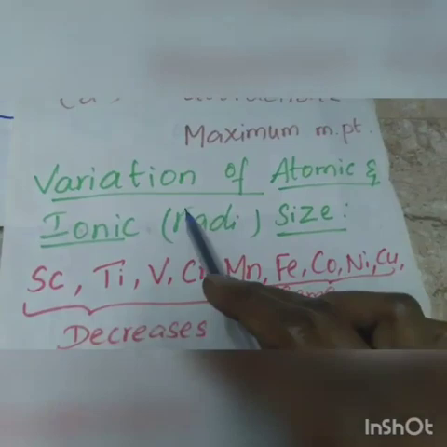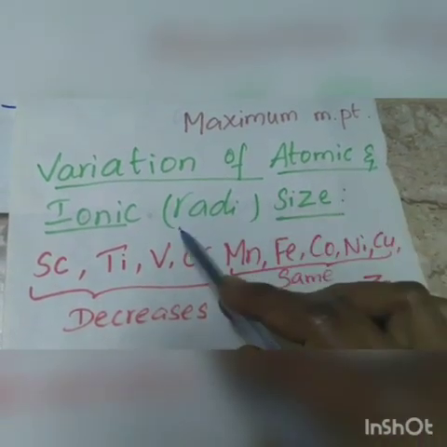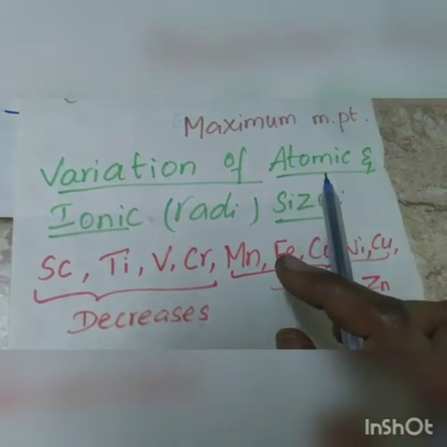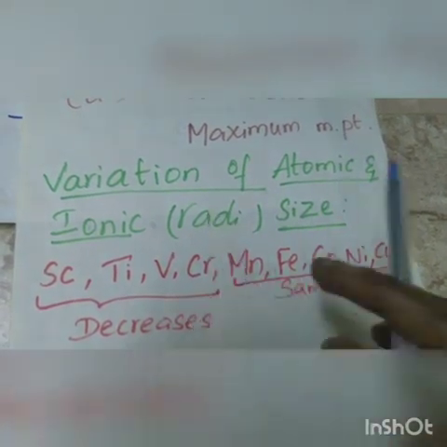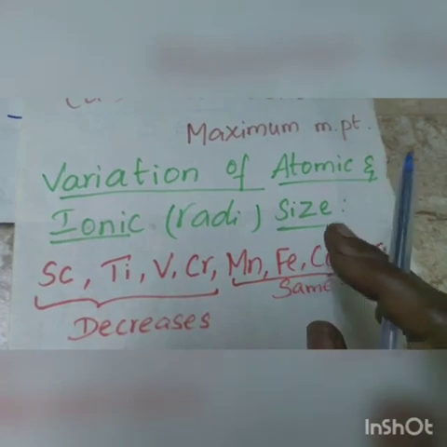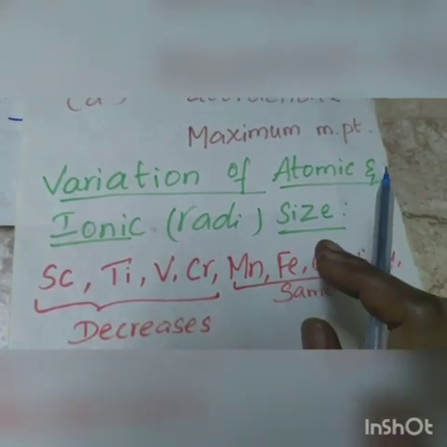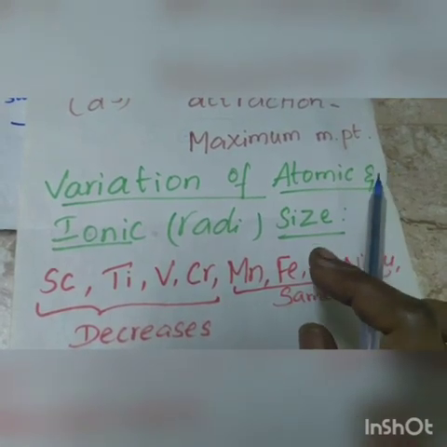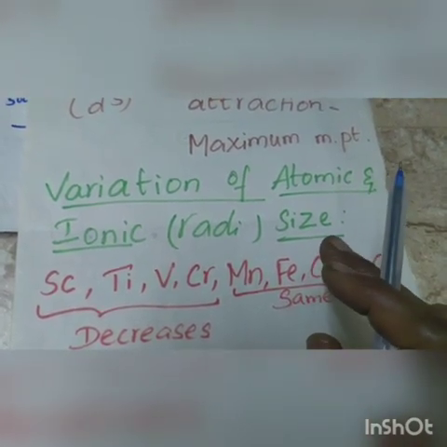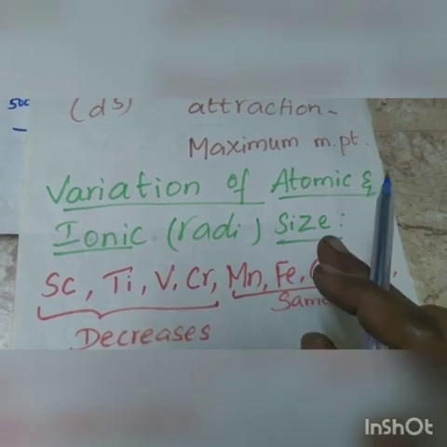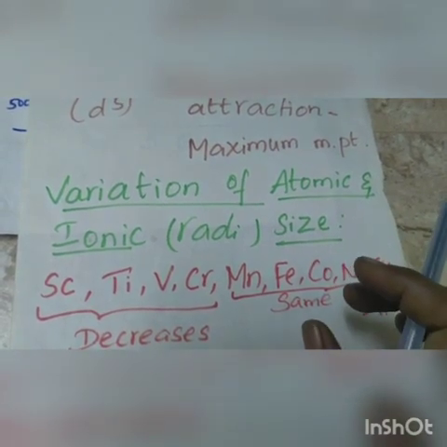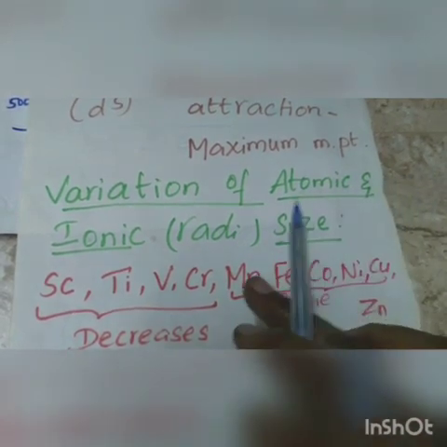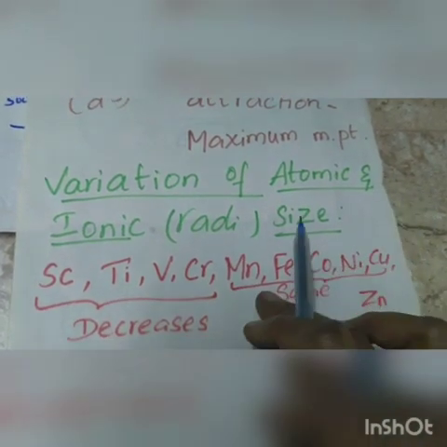Next we see the topic variation of atomic and ionic radii or size. Generally, we know in periods from left to right, atomic size decreases because electrons enter the same subshell. If the number of electrons increases, the attraction of electrons with the nucleus increases. So it is small in size. So size decreases from left to right.